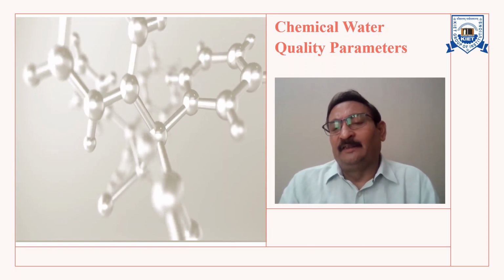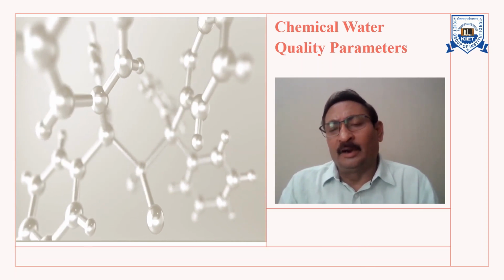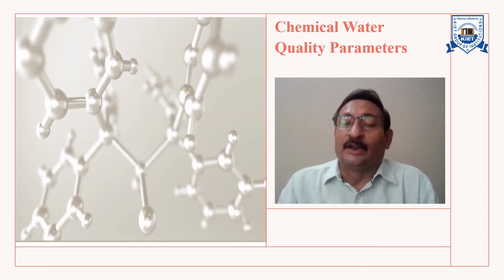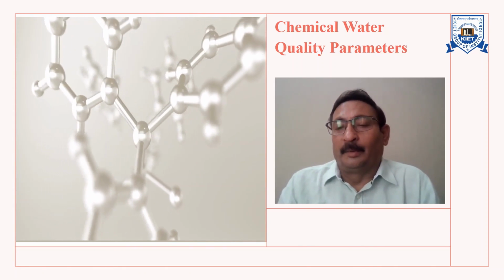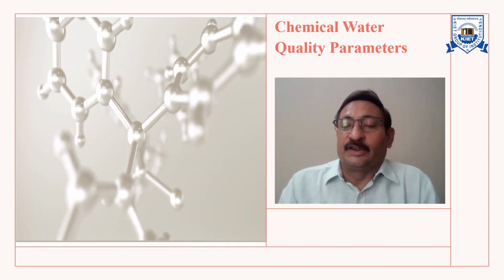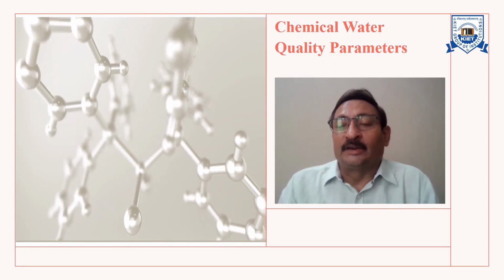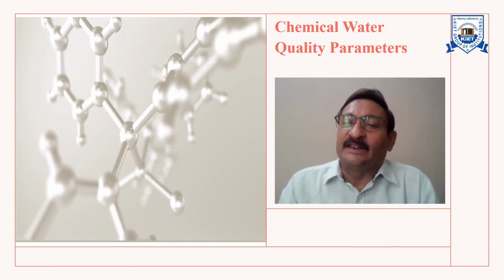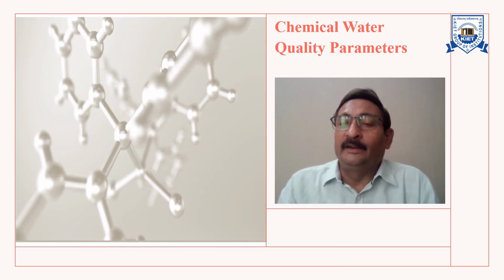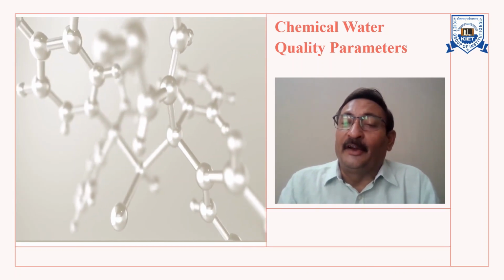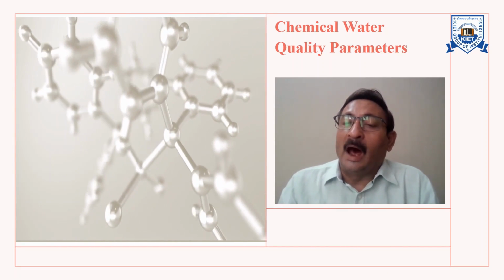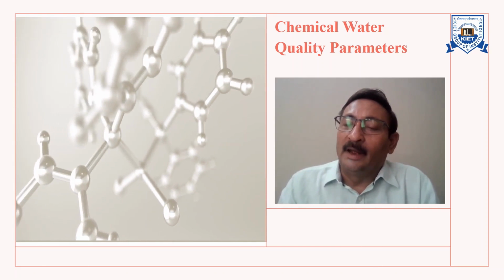Now, since it is the second video lecture, in the first we had already discussed physical water quality parameters. So I will discuss in this video lecture chemical water quality parameters. Chemical contamination of water sources may be due to certain industrial and agricultural practices or from natural sources also. When toxic chemicals are present in drinking water, there is the potential that they may cause either acute or chronic health effects.